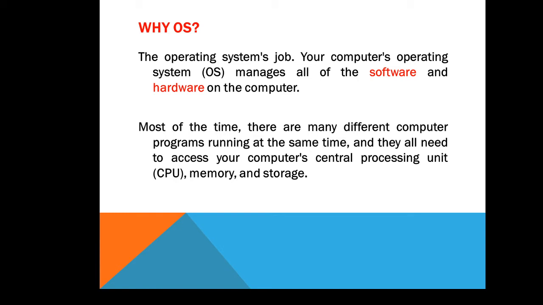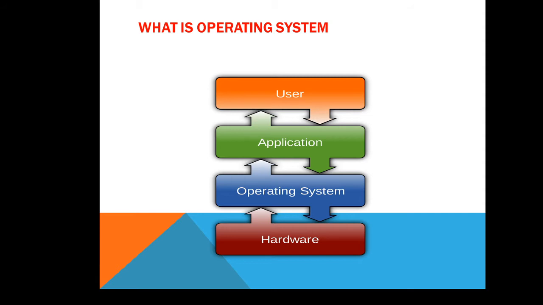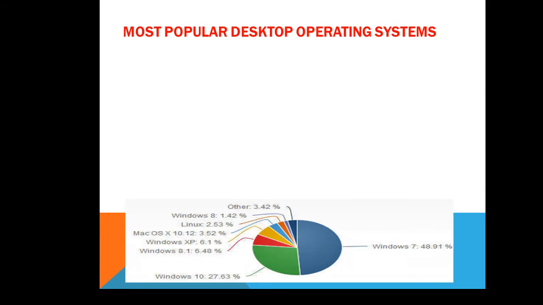So the operating system is responsible to manage and control and to handle all the things together, because this operating system is the bundle of software which accesses our computer's central processing unit, memory and storage. So if I have to answer the question what is an operating system, I can simply say it is nothing but a middleware or system software between the application, hardware and the user.